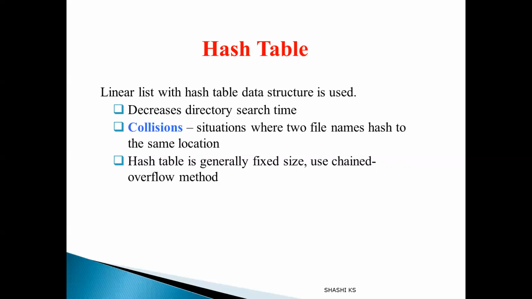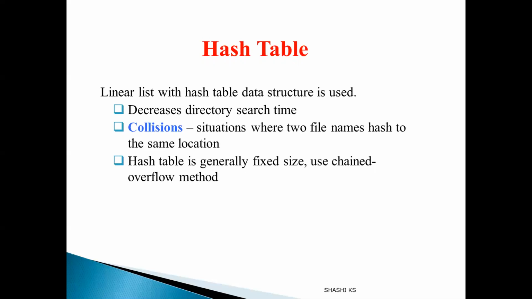We saw that when we learned about memory management previously. When we made use of a linear list to store the directory entries, we saw that it takes big O of n time. That means to search a file name, we have to search the entire linear list. If n is the number of elements in your linear list, you may have to search through n elements to find the file name which you are searching for. That's what I mean by big O of n.